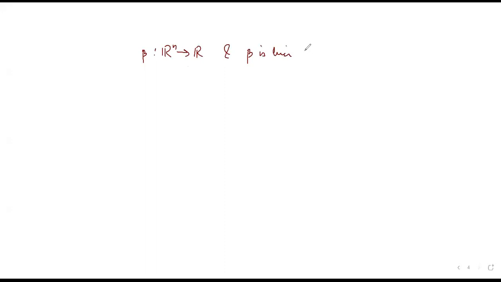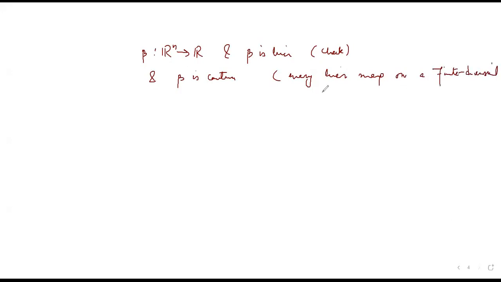You have to remember it is linear, you can check it yourself, there is nothing much here, and hence beta is continuous, because every linear map on a finite dimensional space is continuous. You must have done this in Functional Analysis 1.